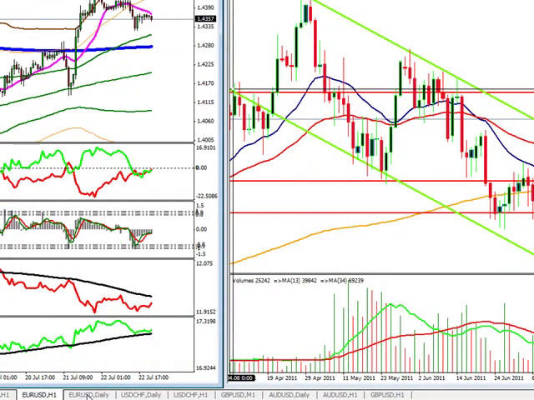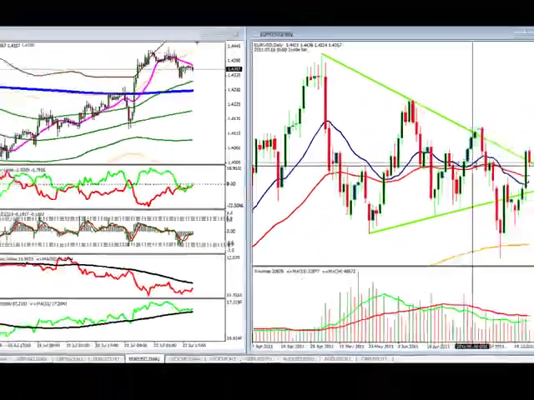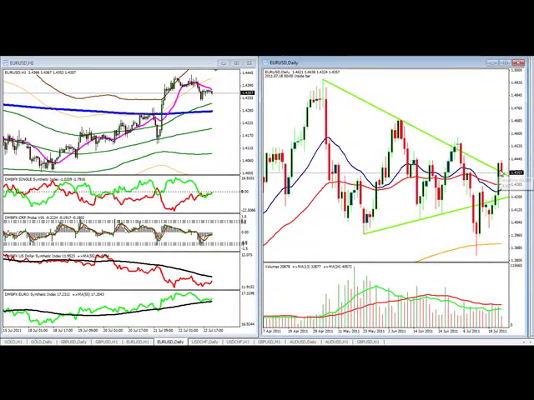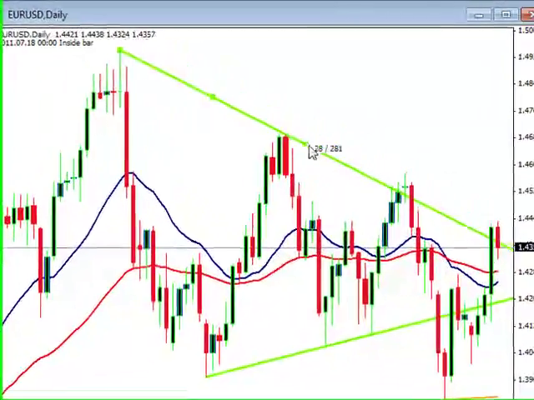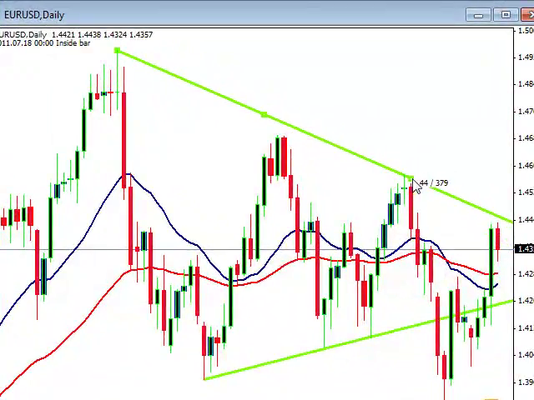How about the euro dollar? Here, we can see that we did break, but here's the question. Originally we had this line here, but is it now time to readdress this and bring this over to here? And if we do that, you can see that we're at resistance.